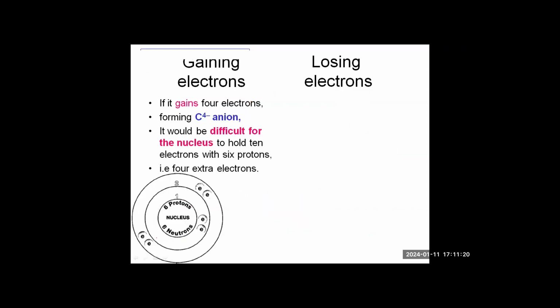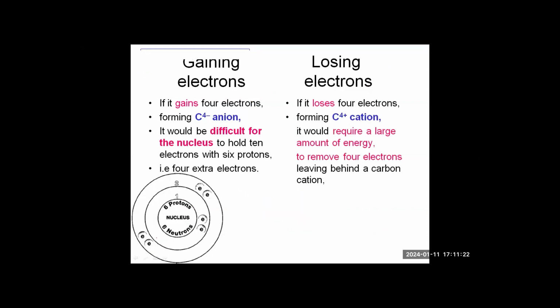Carbon shares 4 electrons with other atoms to become stable. Here you can have a 2-mark question asking why carbon can't lose or gain 4 electrons and become C4- or C4+. This is not possible. So you can have this question. The answer is there on screen.